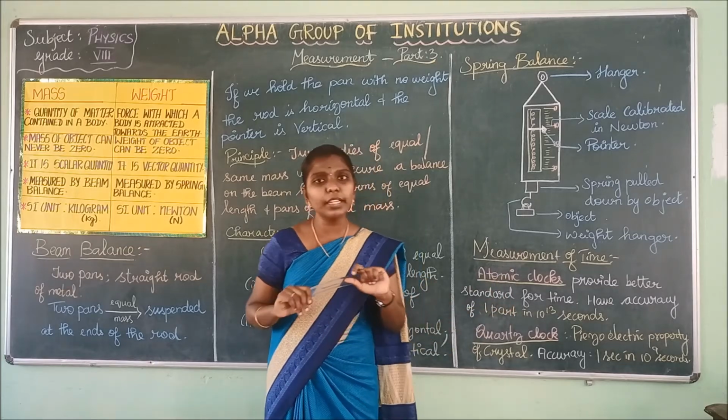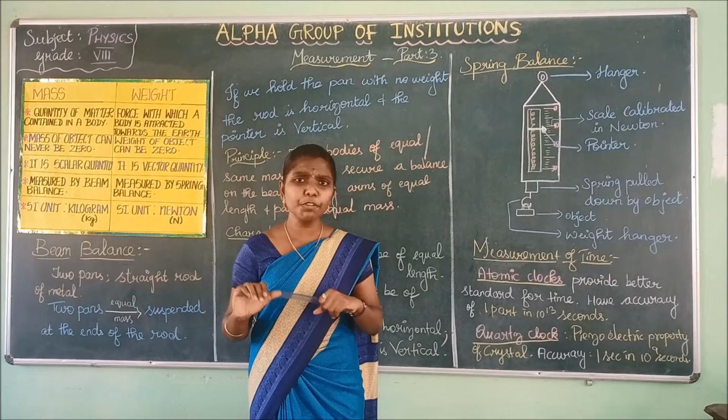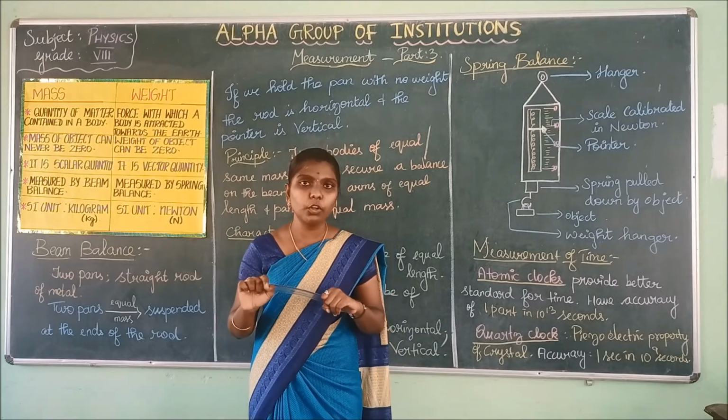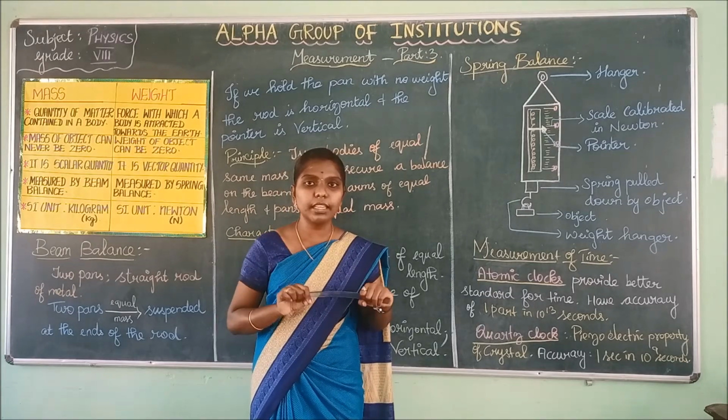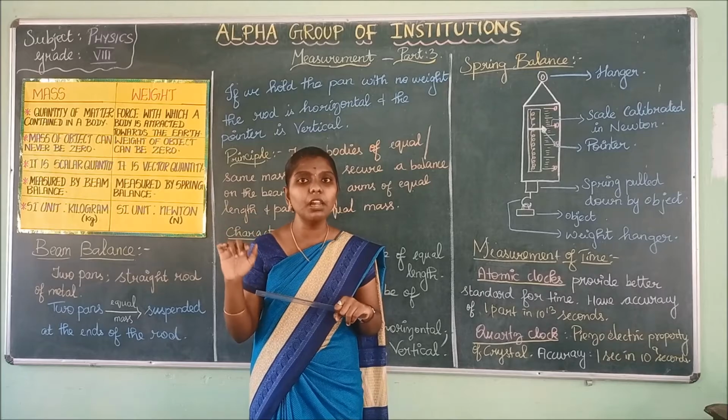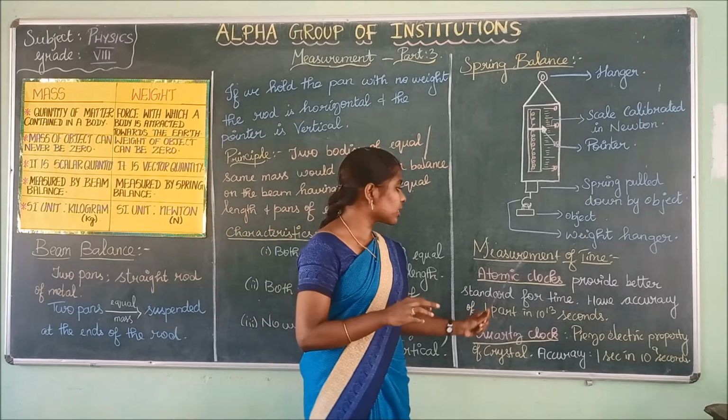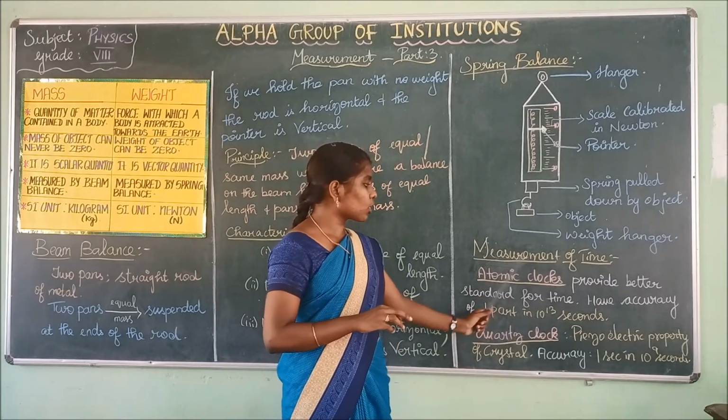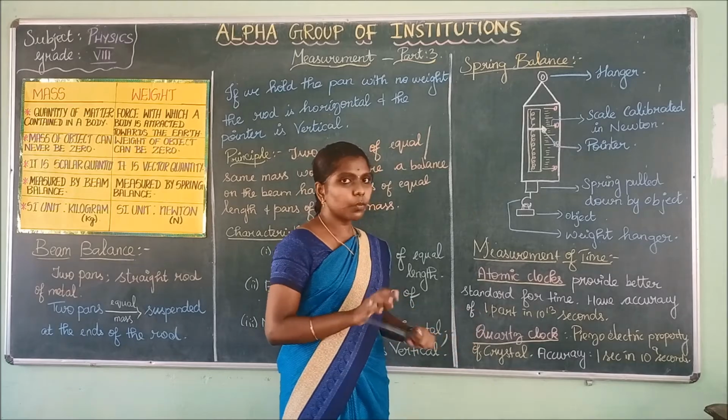What is the unit of time? The unit of time is second. It is expressed by the symbol s. There are various other clocks, namely the atomic clock and the quartz clock.